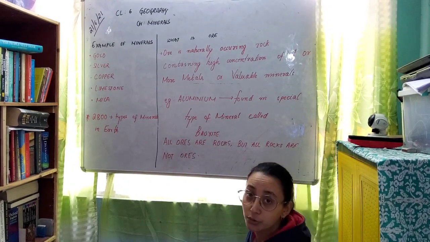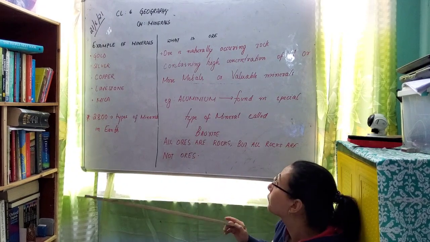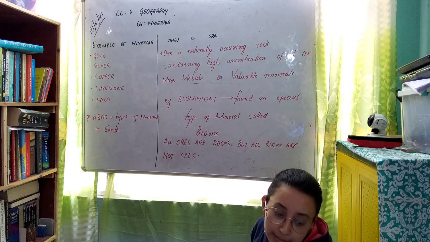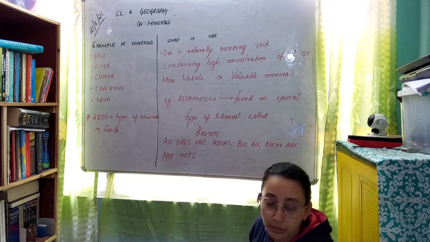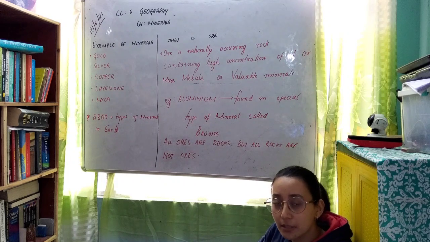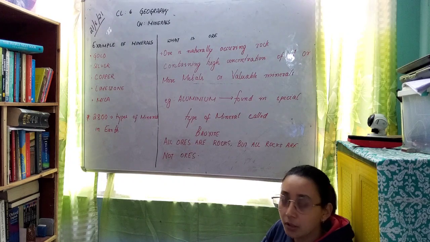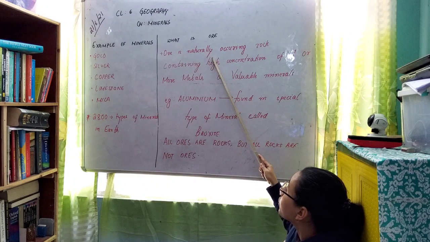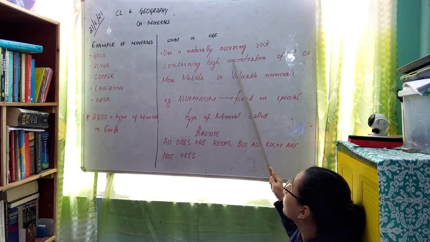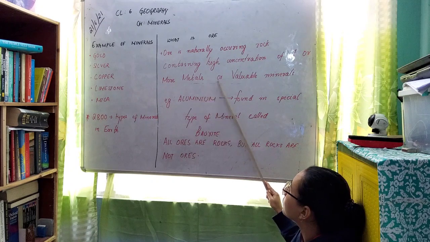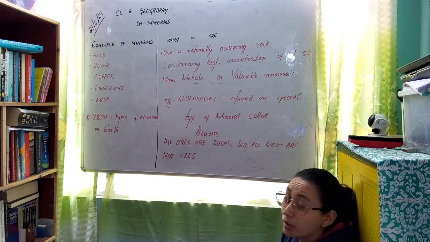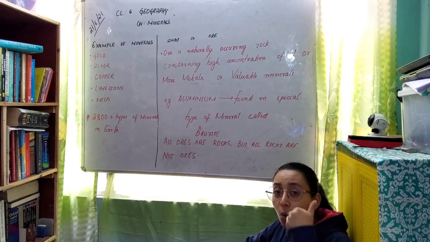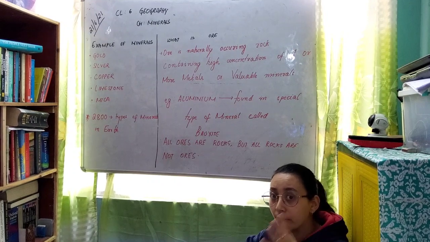So now let's come to the next topic, that is what is ore. These topics you can find in your book, from page number 62 to 63. Everything whatever I am discussing out here is in the book. So now let's understand what is ore. Ore is a naturally occurring rock containing a high concentration of one or more metals or valuable minerals.